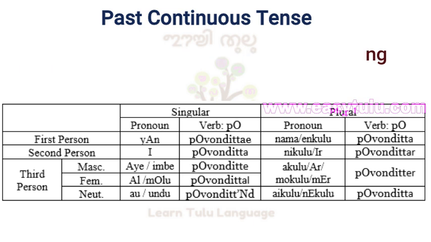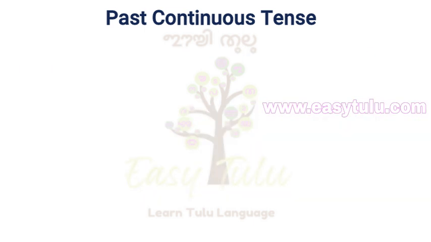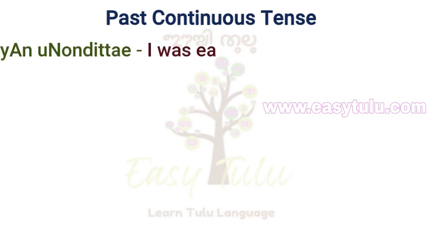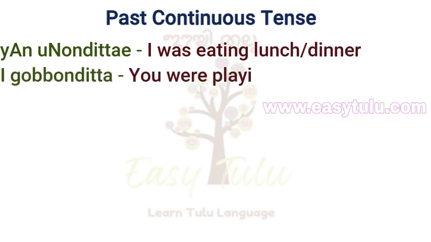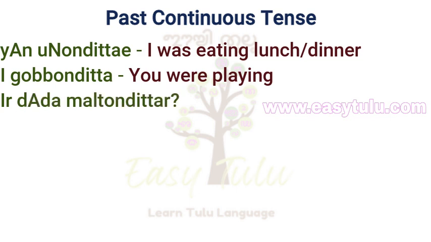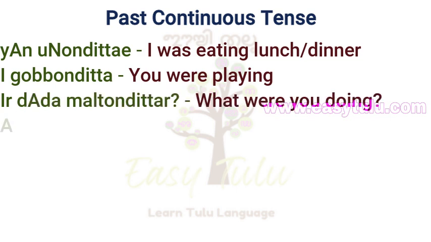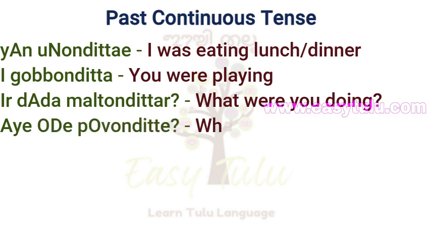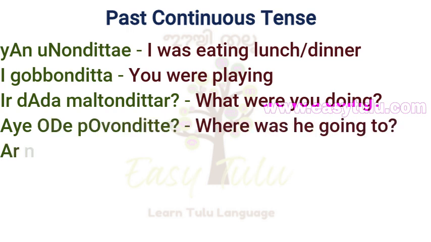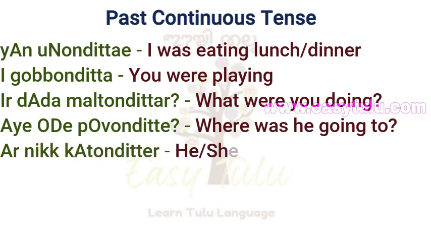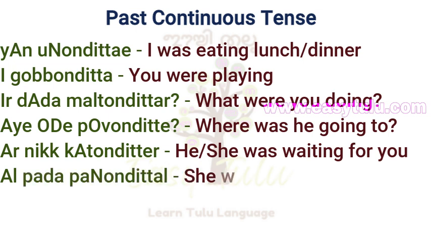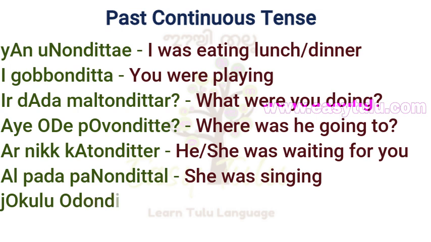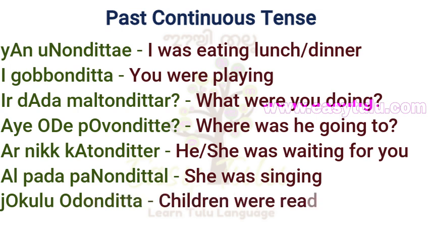Okay, now let us see a few example sentences in past continuous tense in Tulu. Yanu unonditte, I was eating lunch or dinner. E gobbanditta, you were playing. Iru dada maltondittar, what were you doing? I ode povanditte, where was he going to? Aru nikku kaatondittir, he or she was waiting for you. Alu pada panondittal, she was singing.